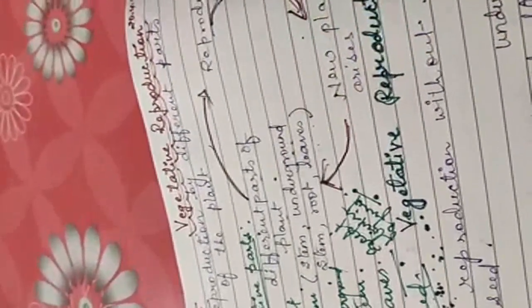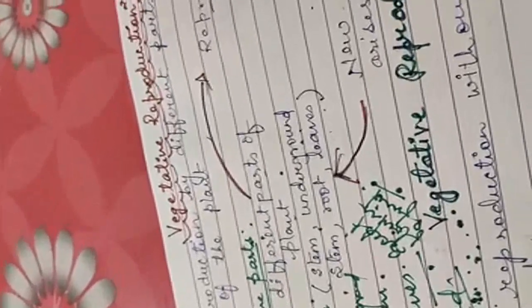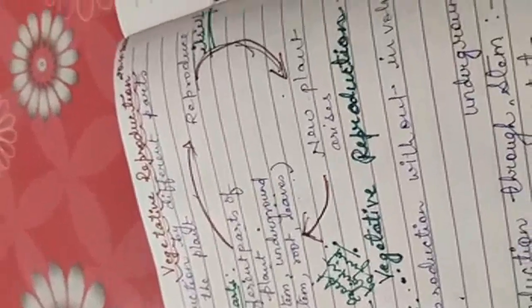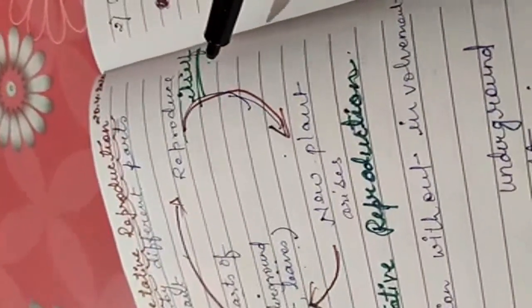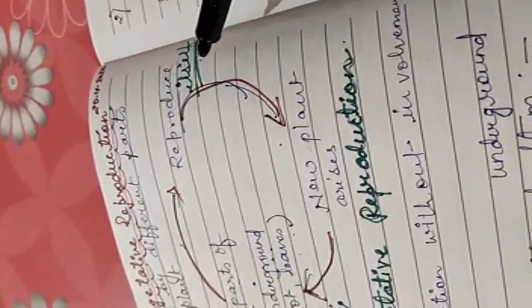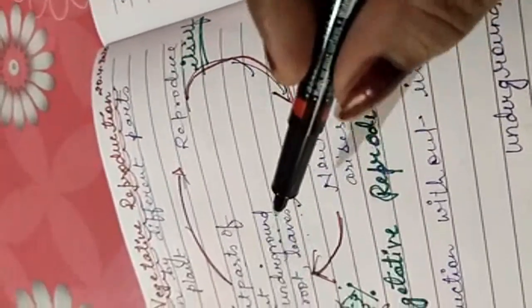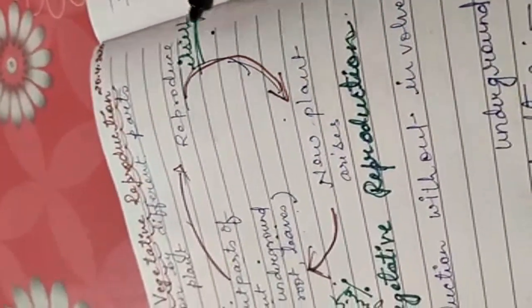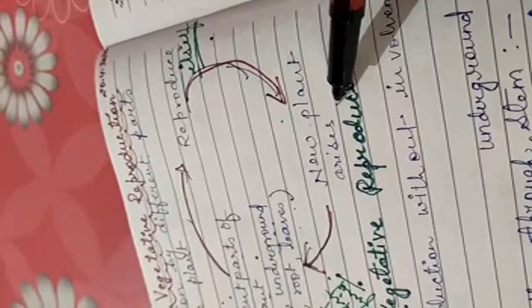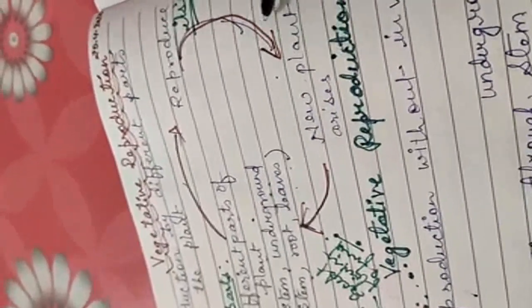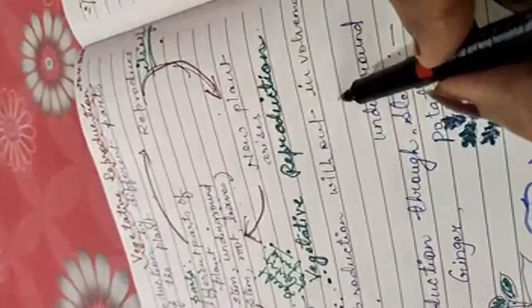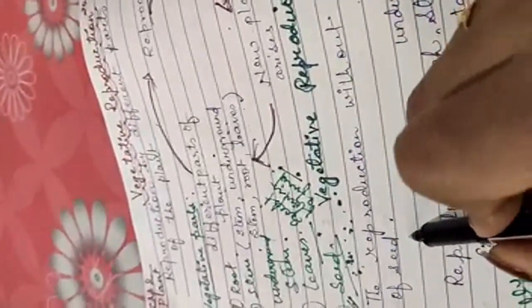This plant reproduces itself, which means asexual reproduction occurs in the plants. Okay, it reproduces its parts itself and gives a new plant here. Okay, and the cycle goes on like this. Now, reproduction without involvement of seed.